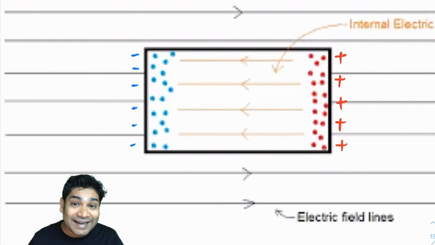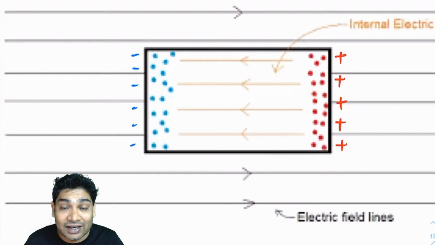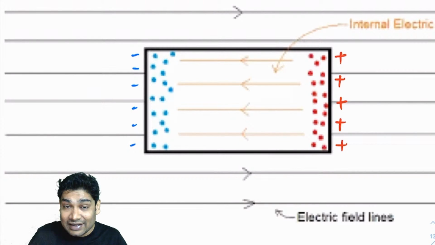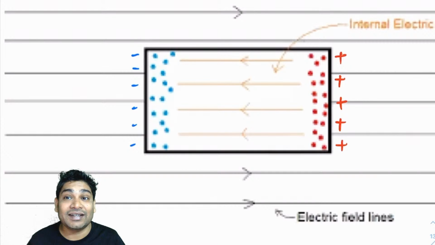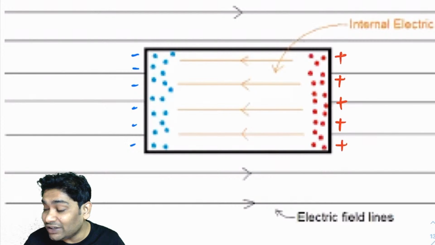Now you realize these negative and these positive charges will start creating their own fields, and it is very clear in which direction their field would be. So obviously their field would be from the direction of positive to negative. So this is the direction of the internal electric field that is getting generated.